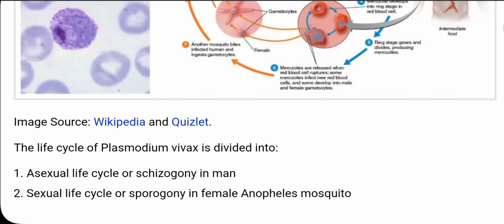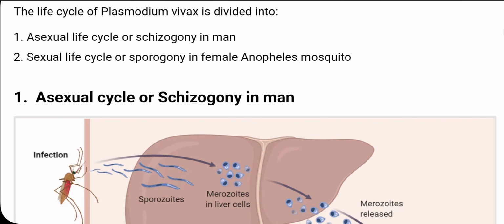Now let's move on. The life cycle of Plasmodium vivax is divided into two, as we discussed earlier. First is the asexual life cycle or schizogony in man, and then the sexual life cycle or sporogony in the female Anopheles mosquito.